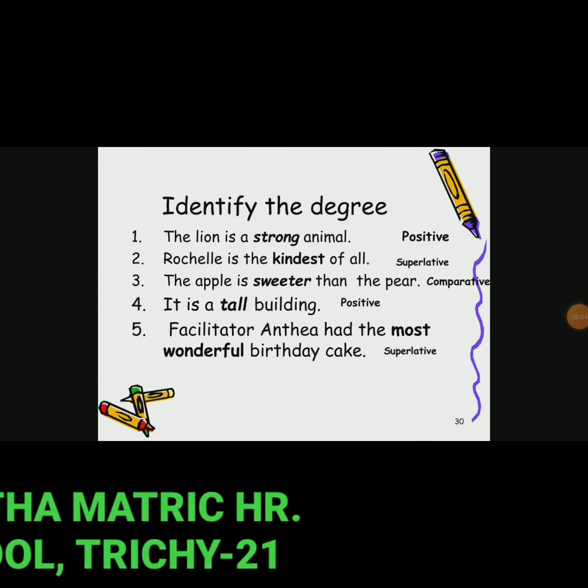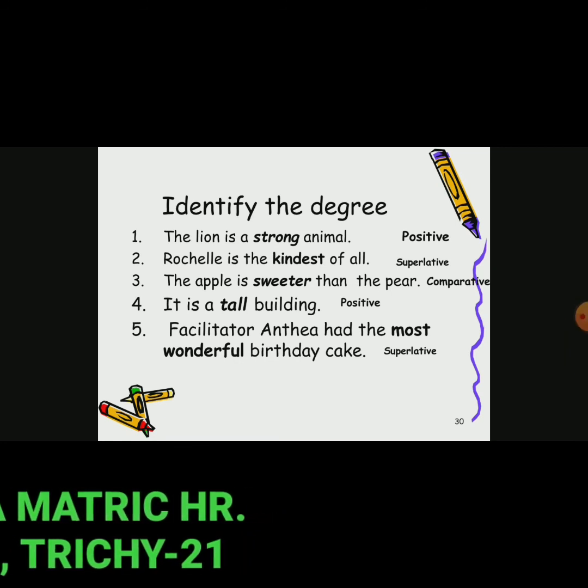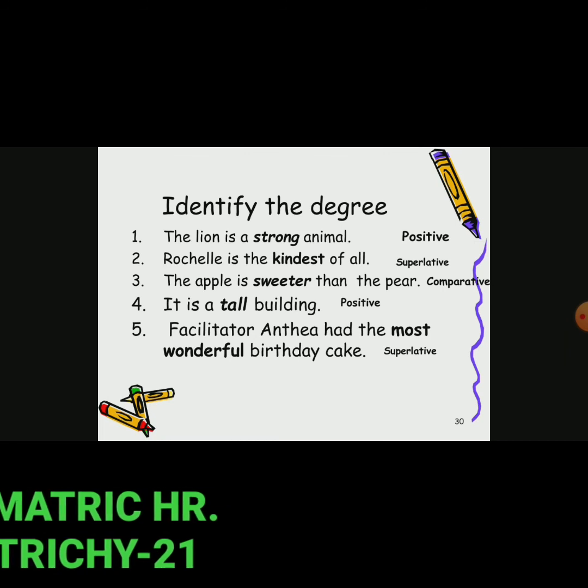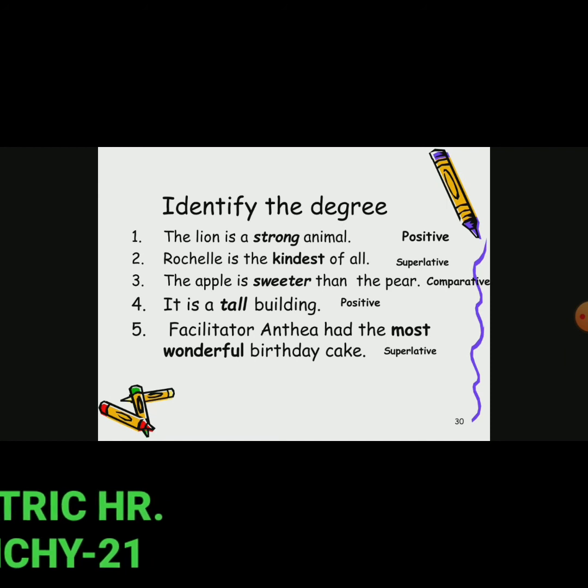Okay students, we have recalled the degrees of comparison: positive, comparative, superlative. We also have to learn the tabular column. First type, positive: there is no superlative in the first type. Second type, comparative: no other, than any other. Third type, superlative: very few, than many other, one of the. We have already learned them. We just have to recall the degrees of comparison. This is very, very important. Okay, thank you.